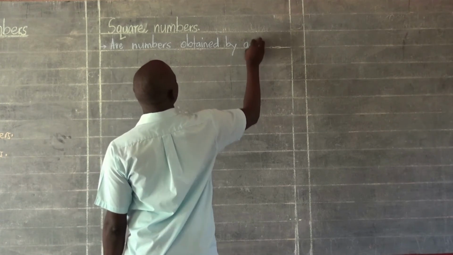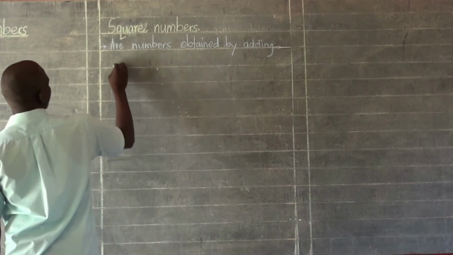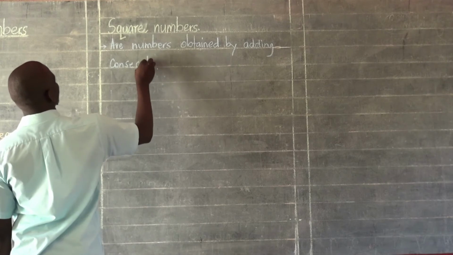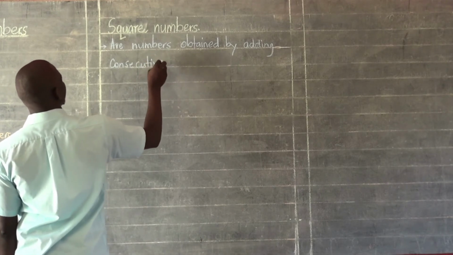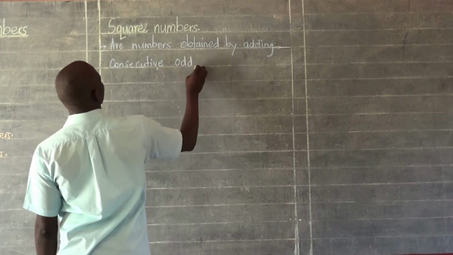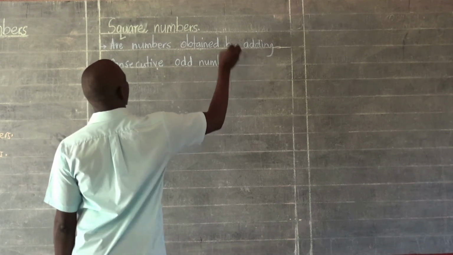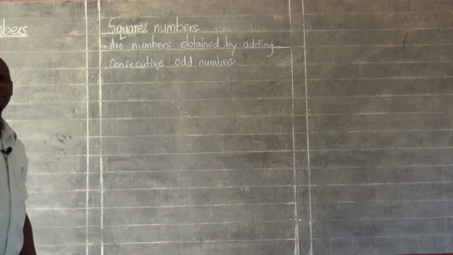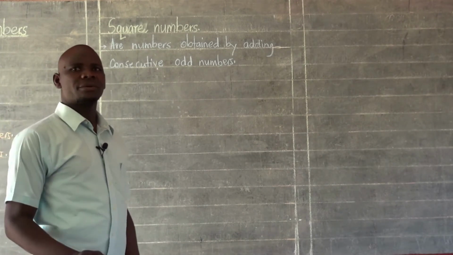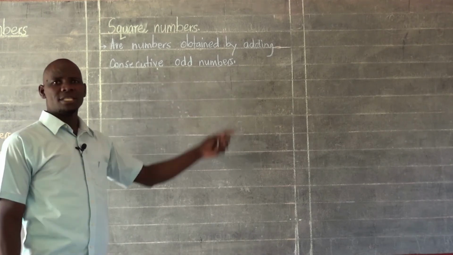by adding consecutive odd numbers. That statement is very clear, and if you have been following our lessons critically, by now you should be knowing what we call consecutive odd numbers.